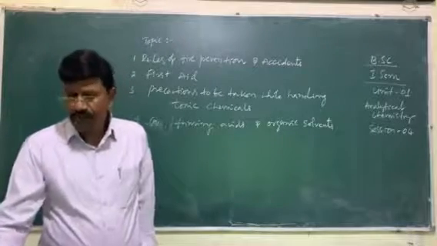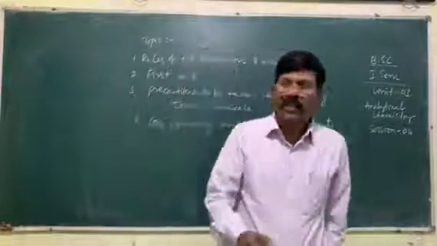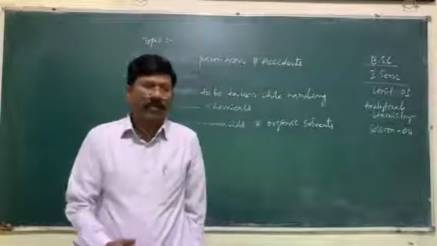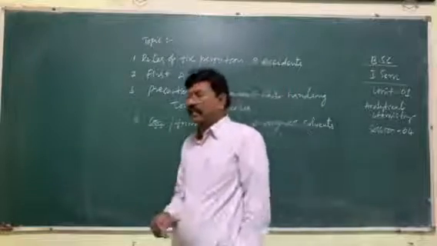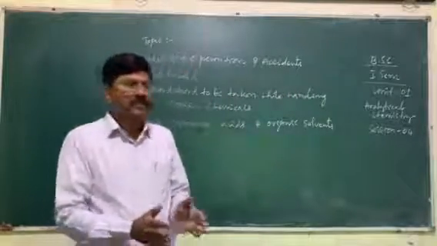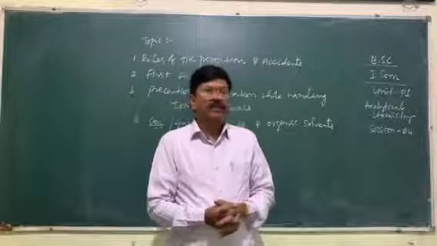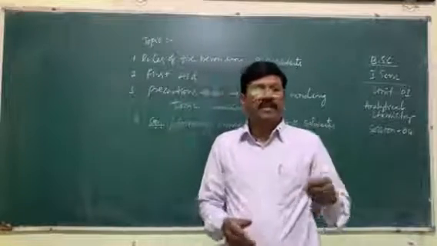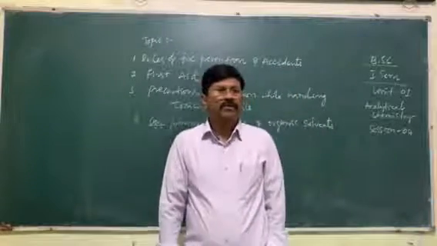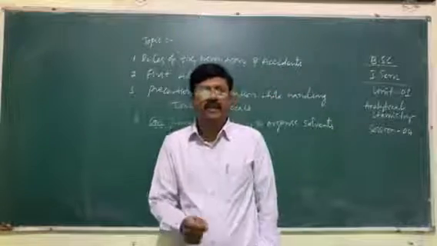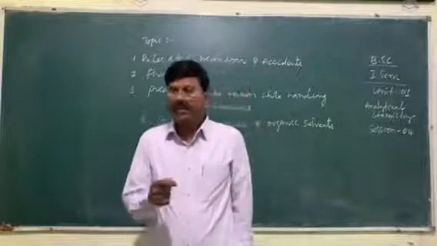Next point is, what is first aid? See, first aid, we know we have two types. If any accident has occurred, immediately we may get an ambulance and they will have first aid facilities. At the same time, if any accident occurs in the lab, we should have a first aid kit. First of all, what is first aid? First aid is nothing but the first and immediate medical assistance given to any person who is suffering from a minor or a serious illness or injury, which can preserve the life.